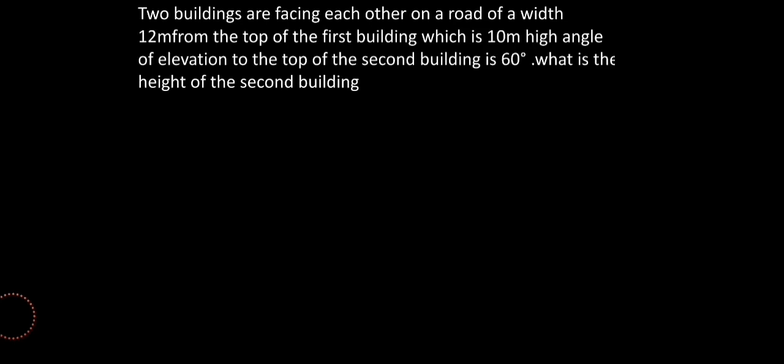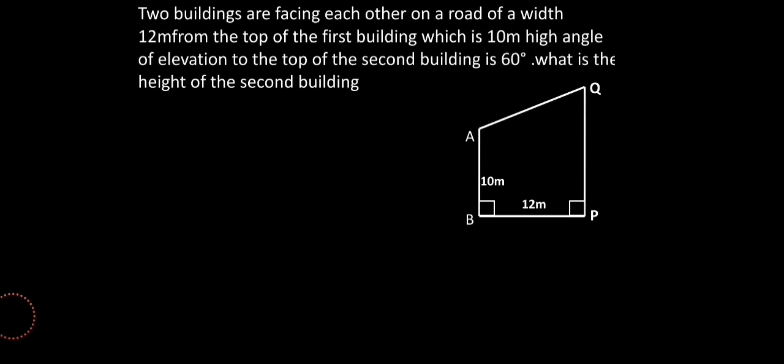Okay, so as per the question, consider two buildings. For us it is AB and PQ, right, and they are separated from each other by the width of a road, 12 meters. From A, the angle is elevated towards Q, right? And always keep it in mind, if the observer is on the ground, then the ground surface itself acts as a horizontal line, okay?